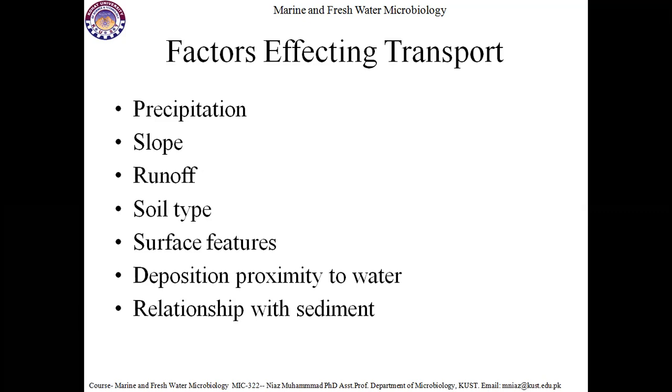Surface features also play a vital role in the transportation of microorganisms from surfaces to water bodies. If the surfaces are uneven, with stones, gravel, sand, bushes, herbs and grasses, the microbes will be trapped in these surfaces, and only a small number of microorganisms will go to the water bodies.